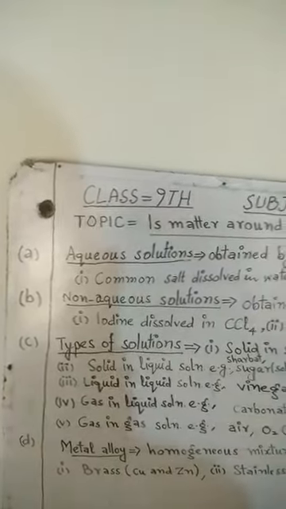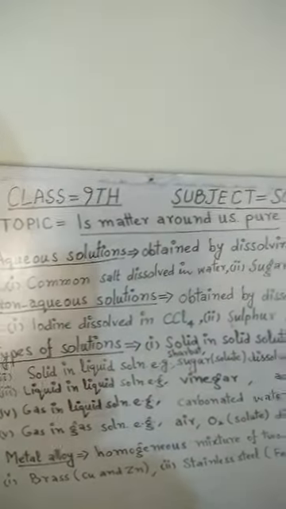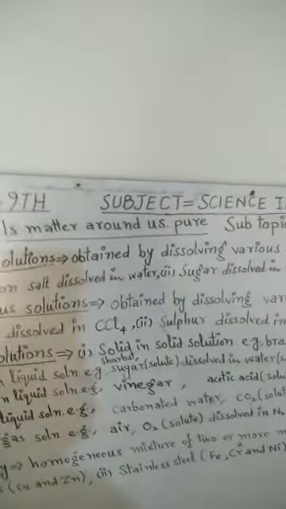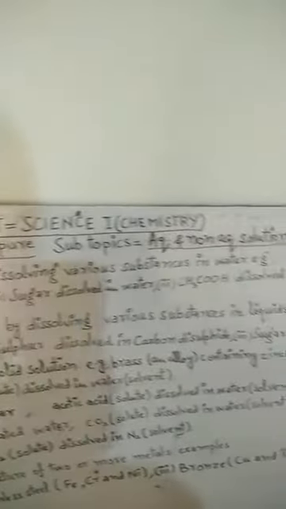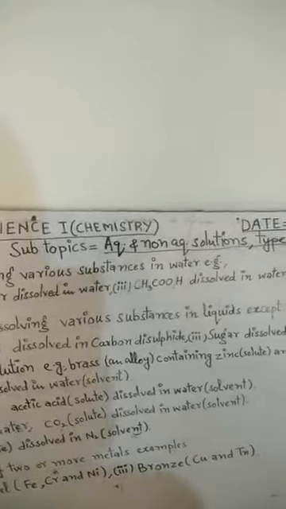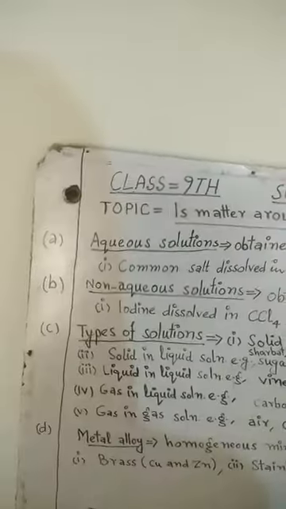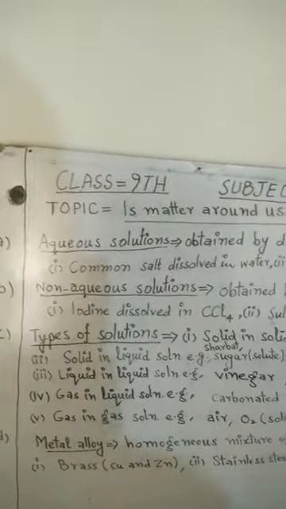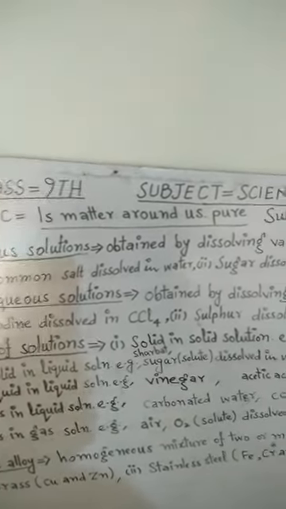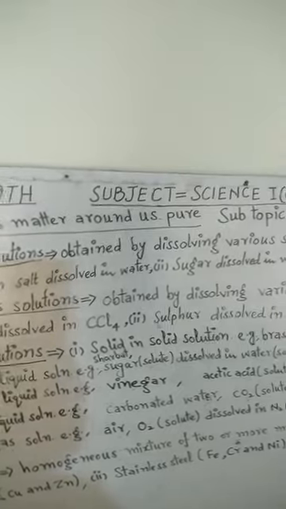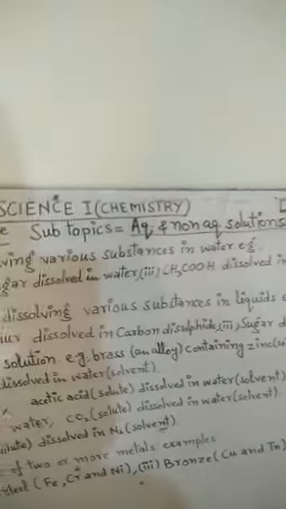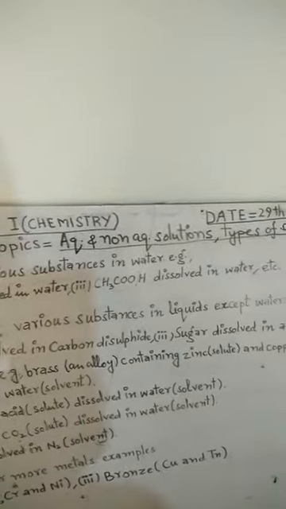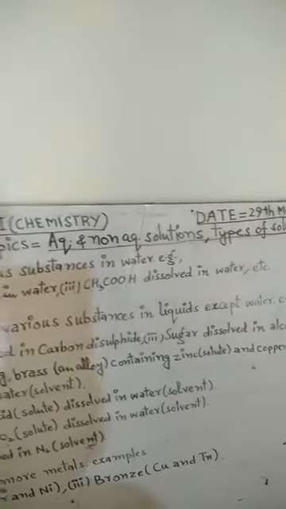What is an aqueous solution? A solution which is obtained by dissolving various substances in water is called an aqueous solution. For example, number 1, common salt dissolved in water. Number 2, sugar dissolved in water. Number 3, acetic acid dissolved in water.